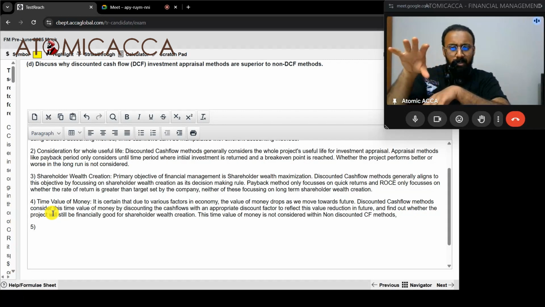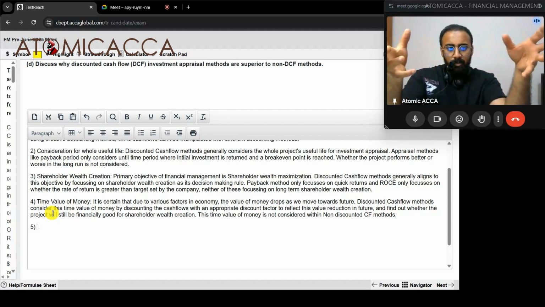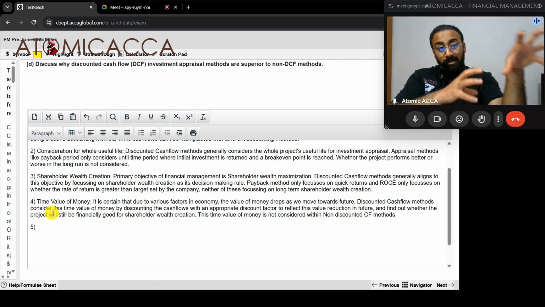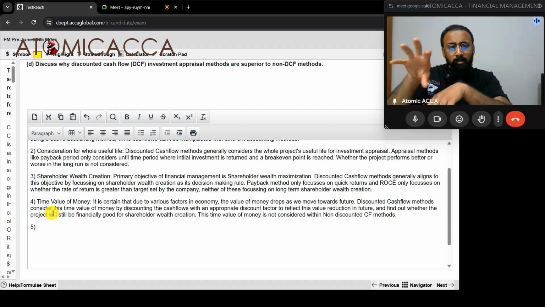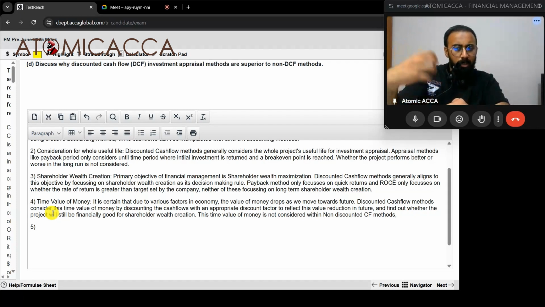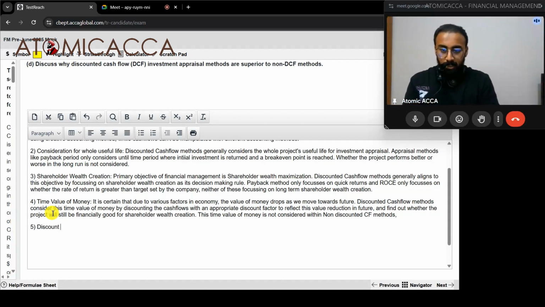Second thing I can say with regards to the same discount factor is, if I'm finding that this particular project I'm planning to invest in has maybe 5 or 6 different investors, I can incorporate their WACC specifically into this project. So there are two things. One thing is I can differentiate this discount rate in order to get different NPVs. Secondly, I can also incorporate the custom investors that I have in the project and then use a discount rate according to that as well. So we can build on this point called discount rate, because non-discounted cash flows anyways don't have a concept of discount rate. So we can say over here, discount rate.